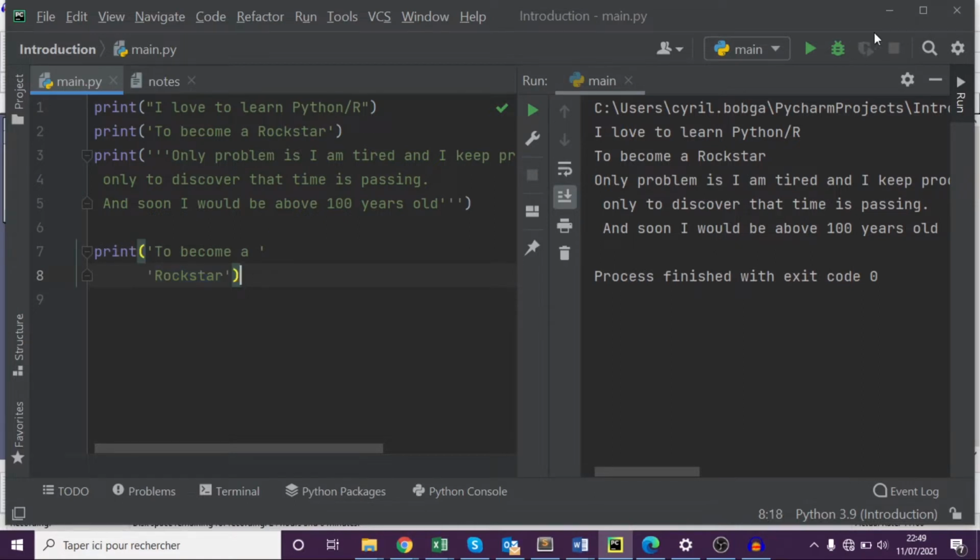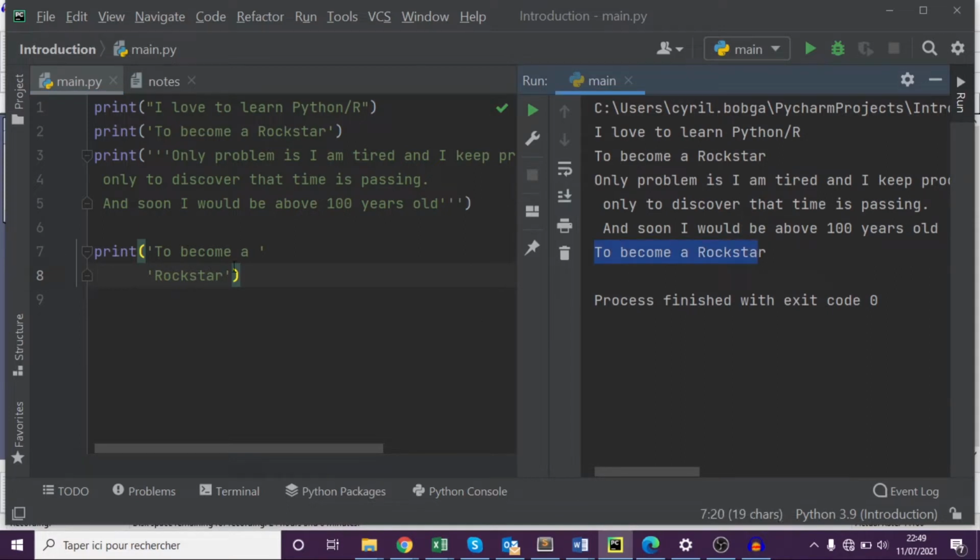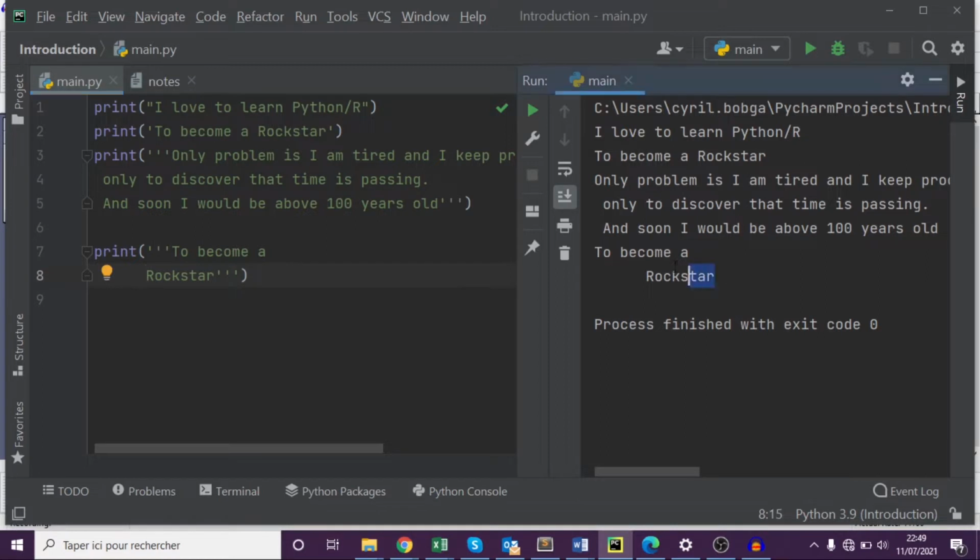So just to see that, you run, it's going to print this one at the end. So when you have multi lines, that's when you use triple quotes, and then you do like this, remove this one, and then you print. So you see that's how it came out, like multi lines.